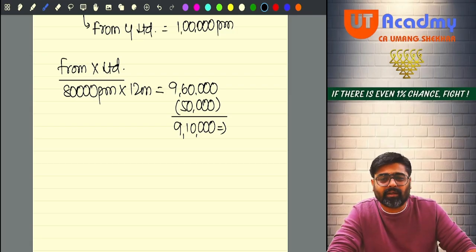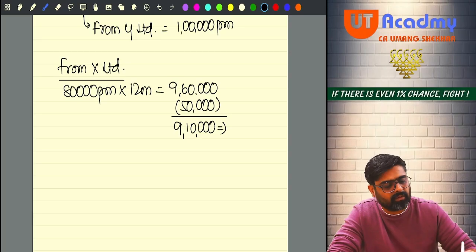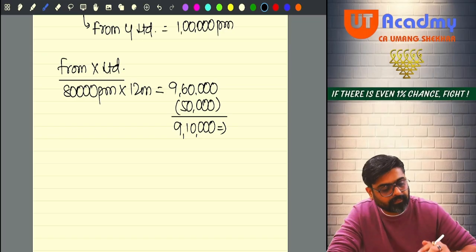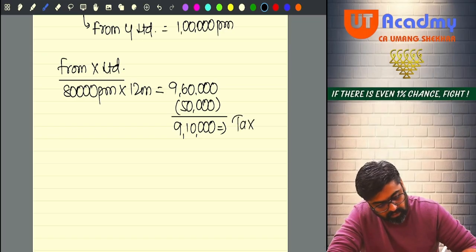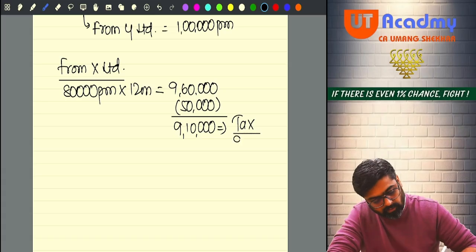On that, X Limited would have calculated the tax. So 9,10,000: nil plus 12,500 plus 4,10,000 into 20% will be 82,000 plus 12,500 will be 94,500 plus 4%, 98,280. So the tax which they would have calculated would have been 98,280.